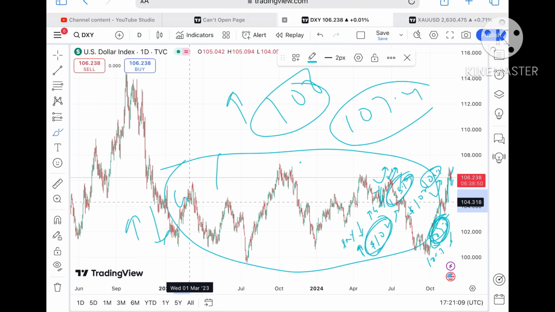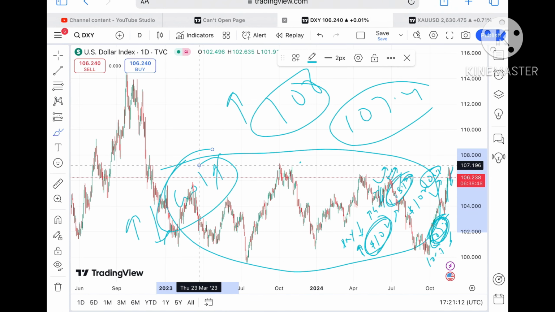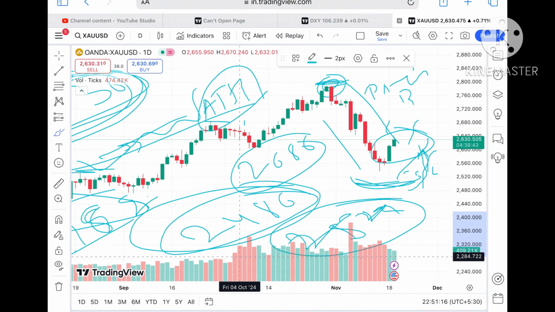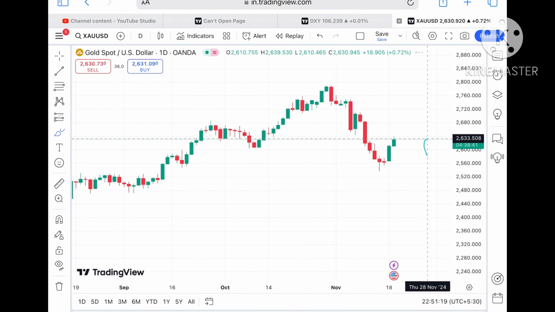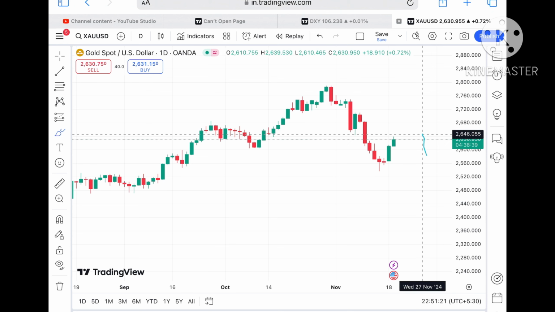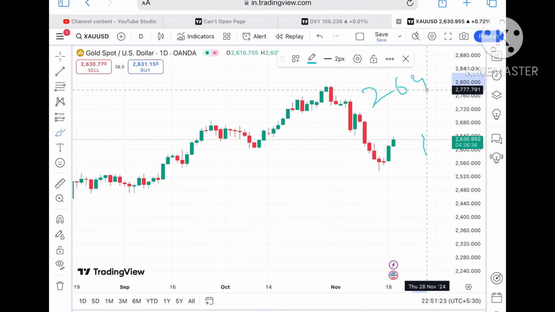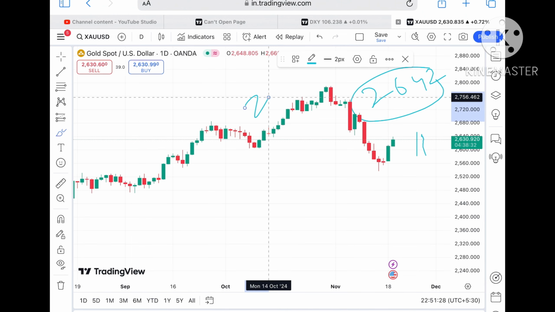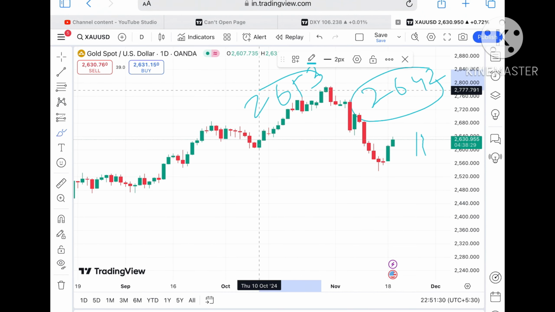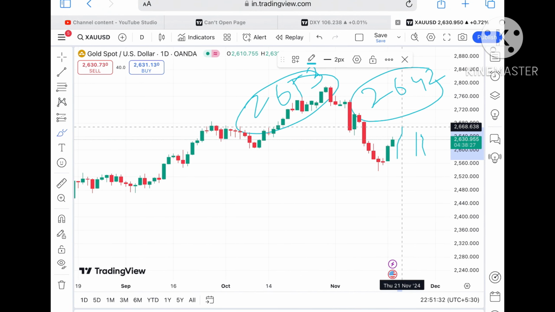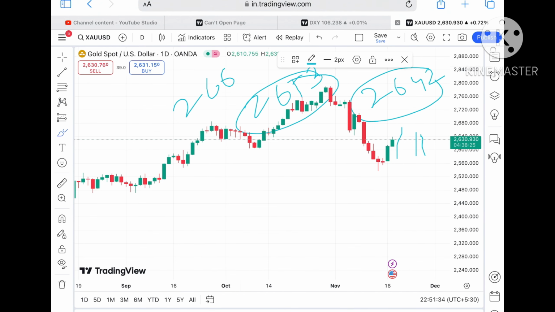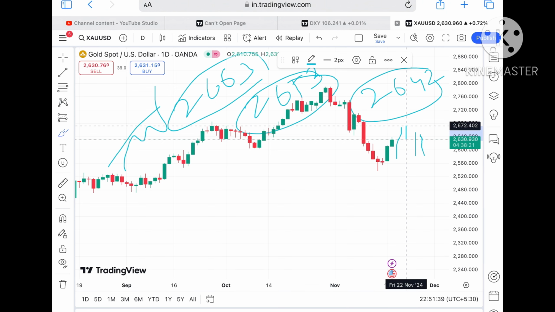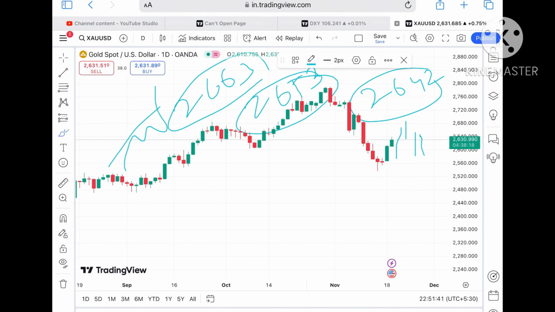Now if you again go to the gold price, looking at this particular chart, gold price is now trading at a level of $2630, and chances of going towards a level of 2644 will be there, then to a level of 2655. Once the price sustains above 2655, after crossing that level, a probability of touching 2663 will be there. This level is a weak resistance, so chances of going further upside we can see.